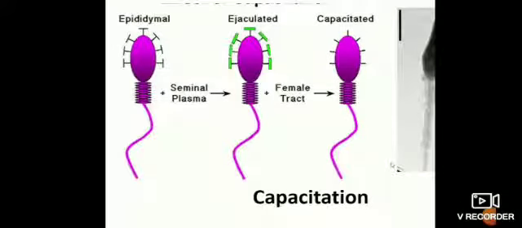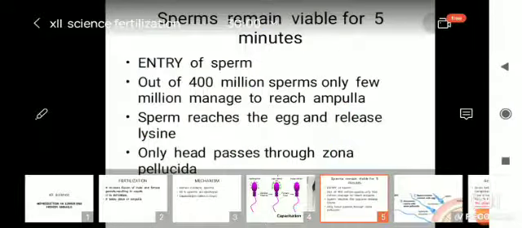You can see the capacitation. With the help of certain ions, calcium ions, they get activated and they start movement. That is capacitation. Sperms remain viable for 5 minutes.